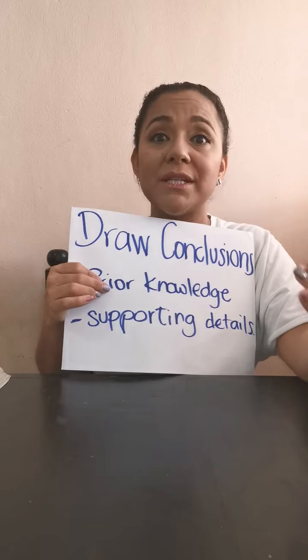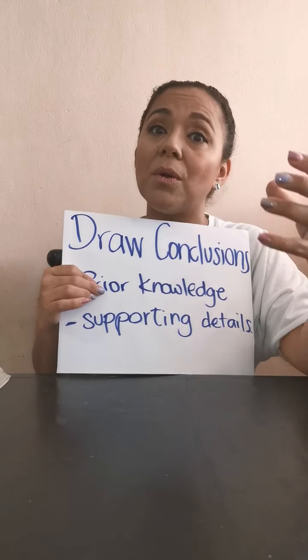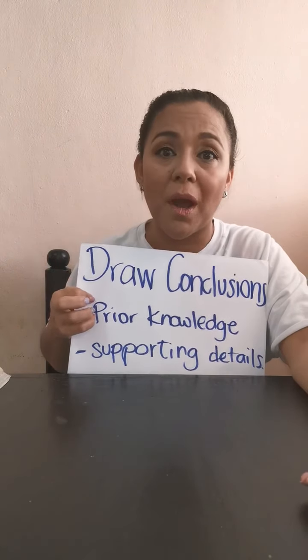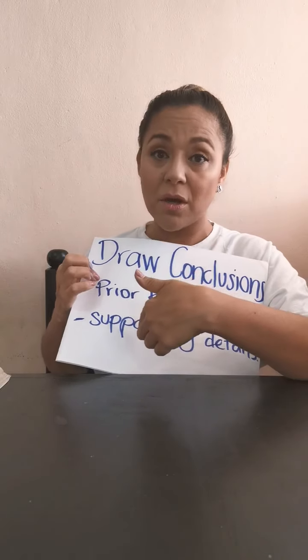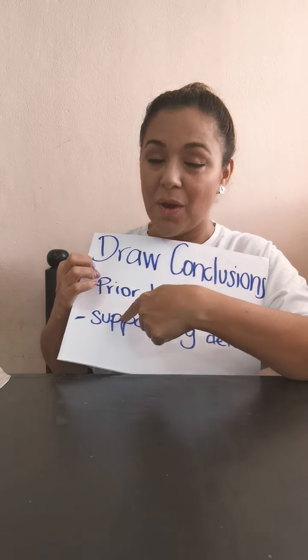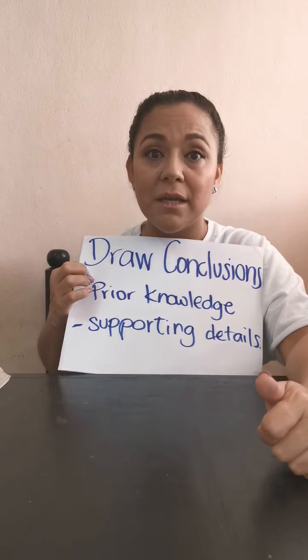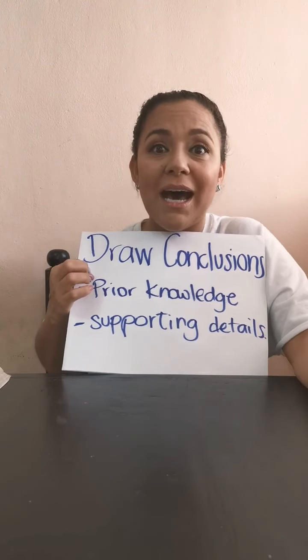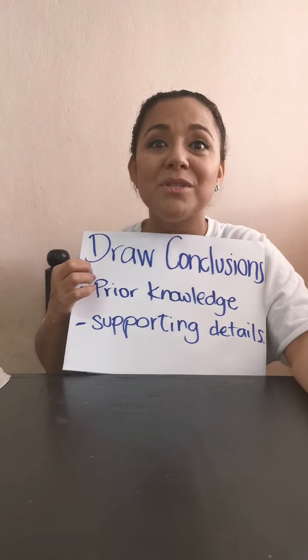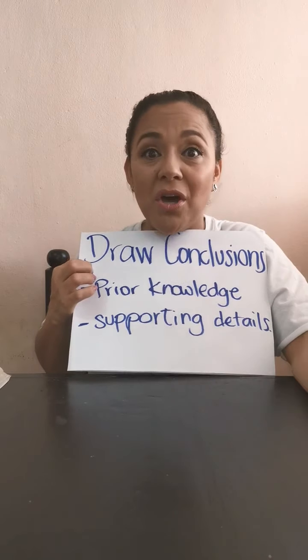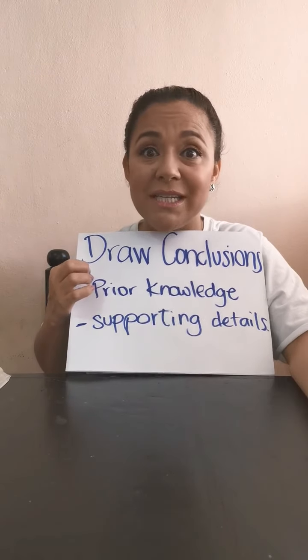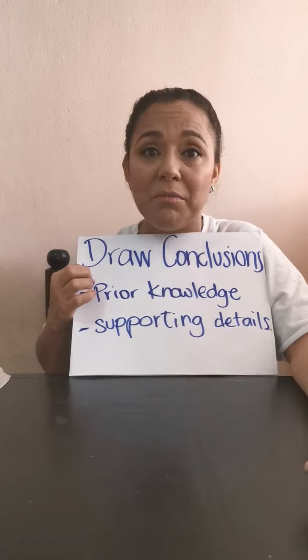So that's the reason that you can make a draw conclusion by using your prior knowledge. And also, you need to be sure that you have the supporting ideas. You cannot make a draw conclusion about something that is not in the reading, or is not in the article, or is not in the passage.